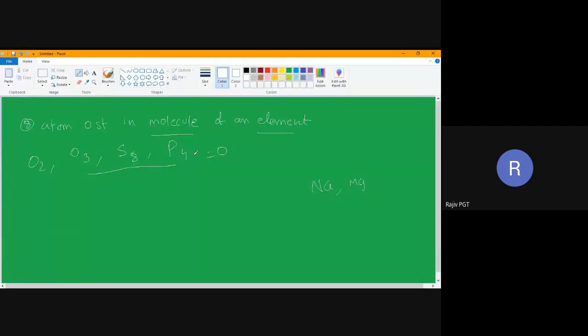Suppose I write oxygen here, its oxidation state is 0. Very good. Suppose I take H2O, the oxygen oxidation state is not 0. Why? Because it has combined with different elements, hydrogen here and hydrogen here. So its oxidation state will be -2, as we have studied earlier. But if it is not combining with a different element, if it is with the same element like this, its oxidation state will be taken as 0. Understood?